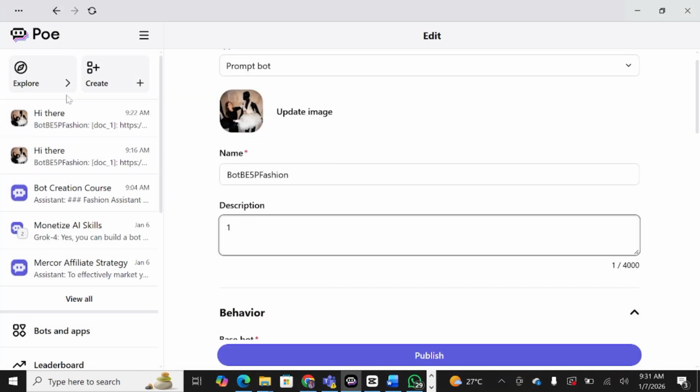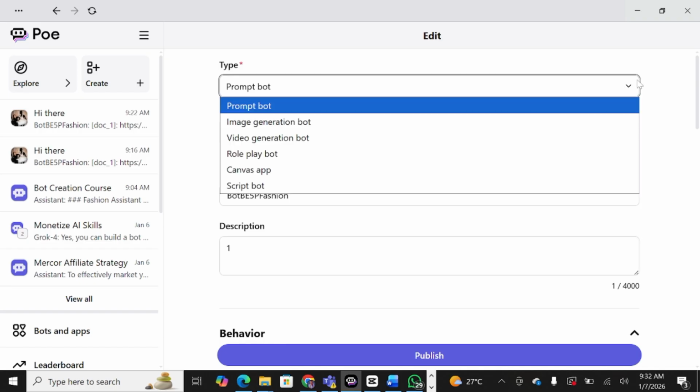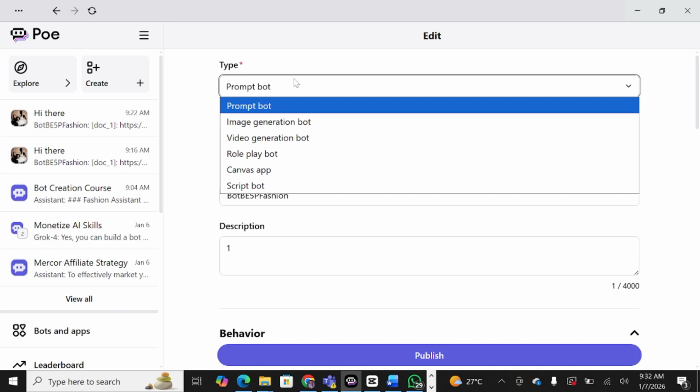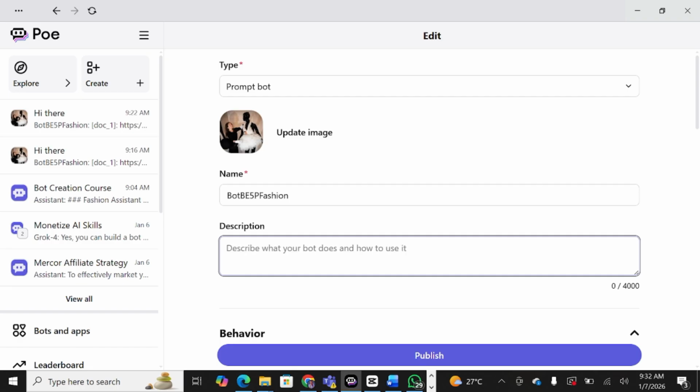So now we're going to create our bot. To create our bot, we come to create. We click on create. It's going to bring up this page. Type of bot, which is a prompt bot. You have various types of bots: image generation, video generation, role play bot, canvas, and so on. But what we want is a prompt, a virtual assistant. Then the bot name and description.